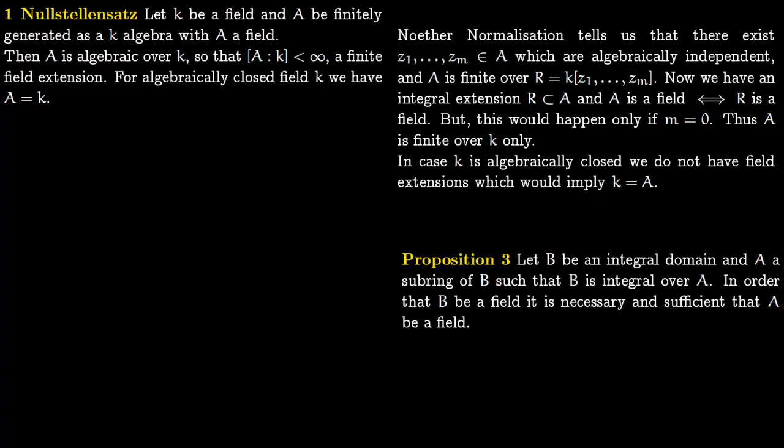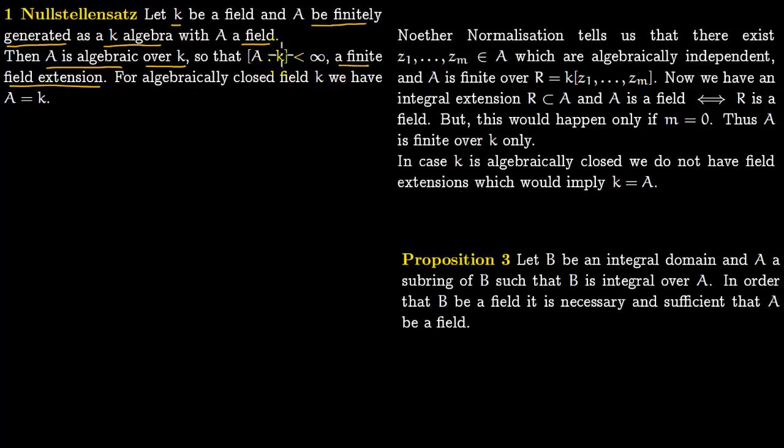So in this lecture we proved three versions of Nullstellensatz. The first version is this. We start with K a field and A a finitely generated K-algebra, but A is also a field. So first, it is finitely generated as a K-algebra. Second, it is also a field. Then A is algebraic over K, and the dimension of A over K is finite. That is, it is a finite field extension.